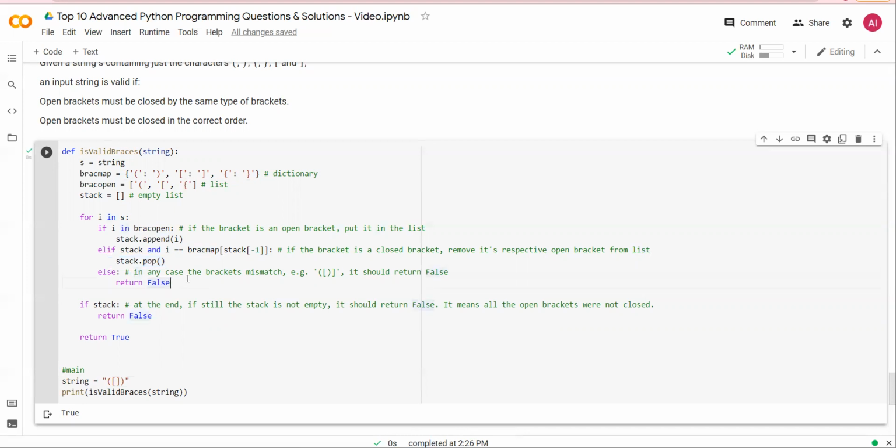Else false. If there is something in stack, that means the string has iterated, but stack is still not empty. That means there is a bracket which is open but not closed. Then it should return false, else return true.